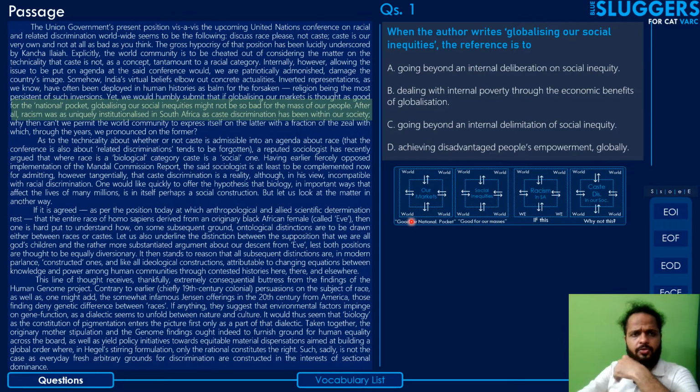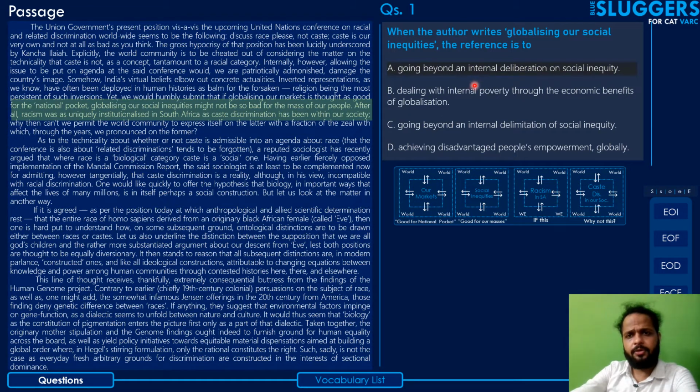We also understood this diagram in the previous video, in the passage explainer video, where his point here has been that our governments have benefited economically by opening up our markets. Why not open up our social structures for the world to comment on? So that might help our masses benefit, right? So that's the point. Let's assess the options one by one now.